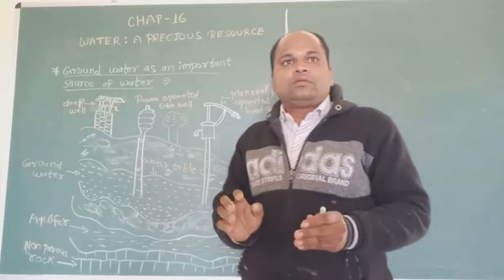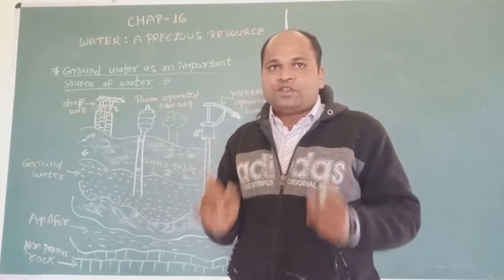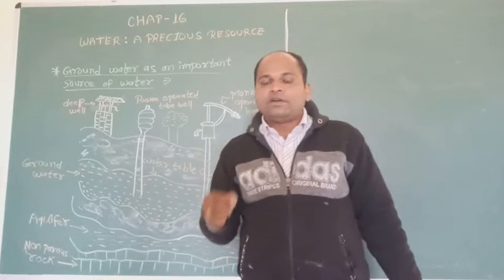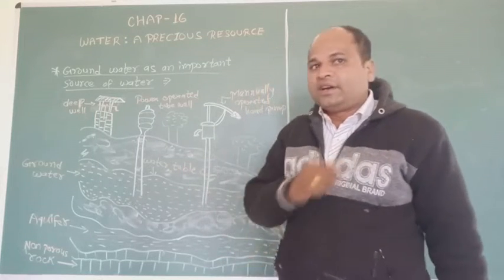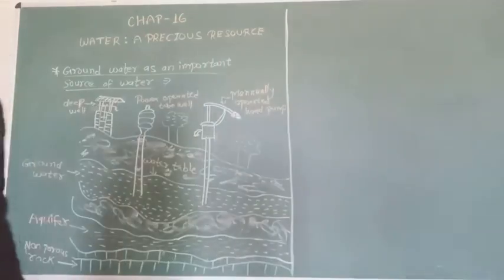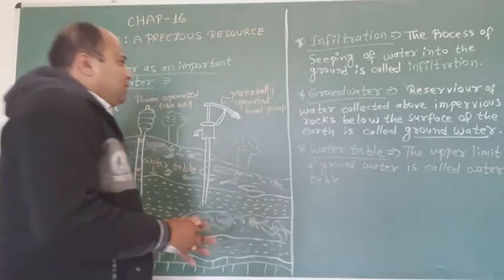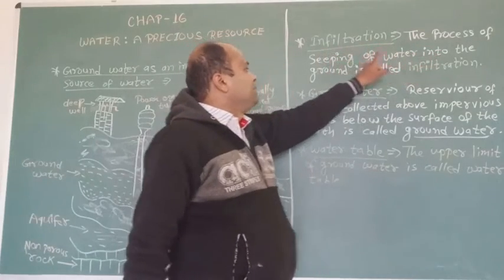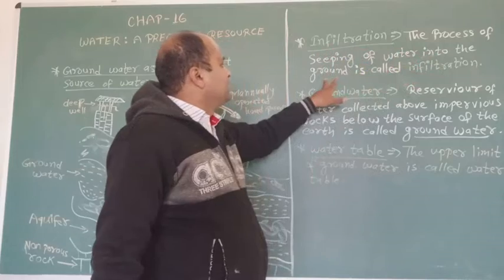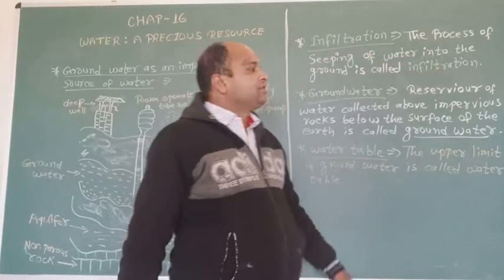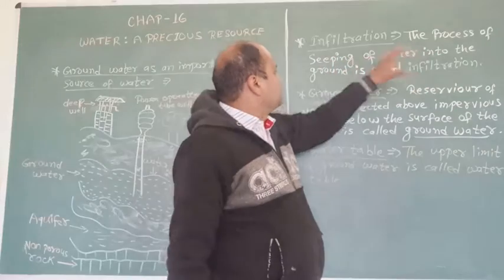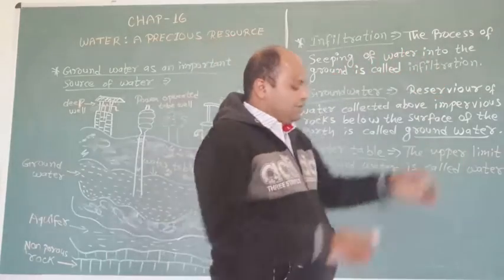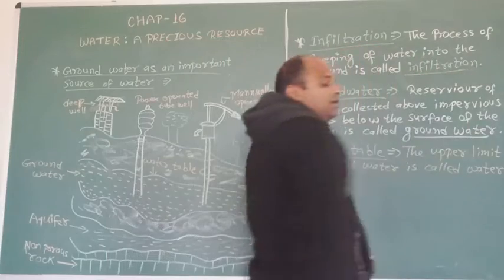The process of seeping of water into the ground is called infiltration.